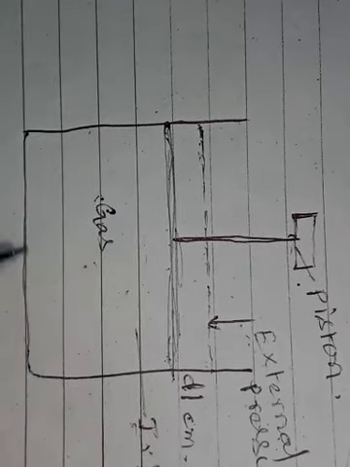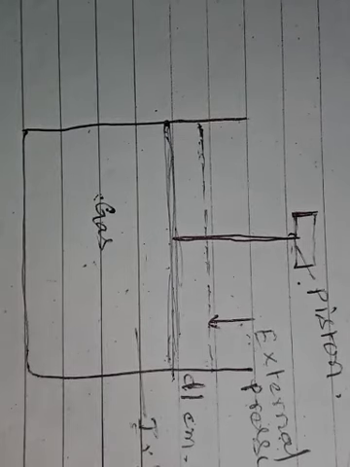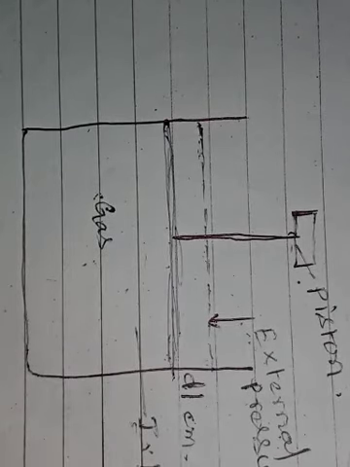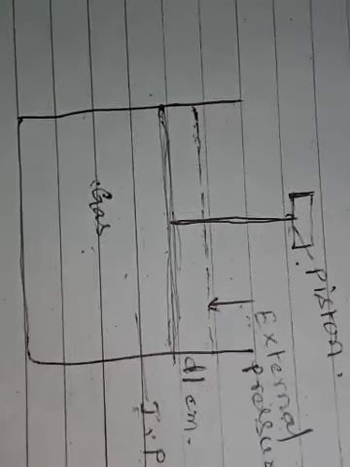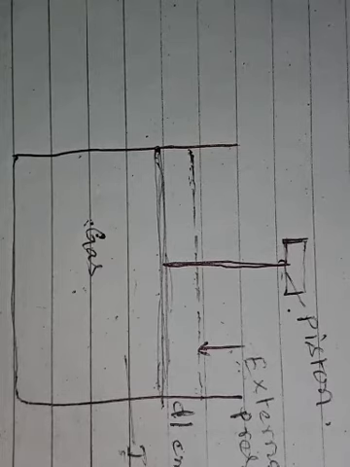If the pressure of the gas is more, it will expand infinitely. It means an irreversible process occurs whenever there is a large difference between the pressure of the gas and the pressure of the external surroundings. If the difference between P external and P internal is very small, then it is reversible.